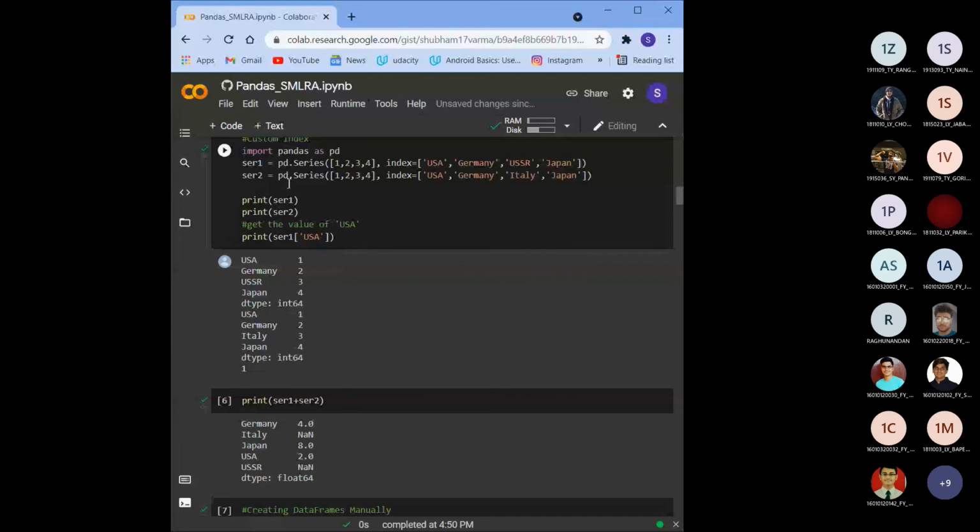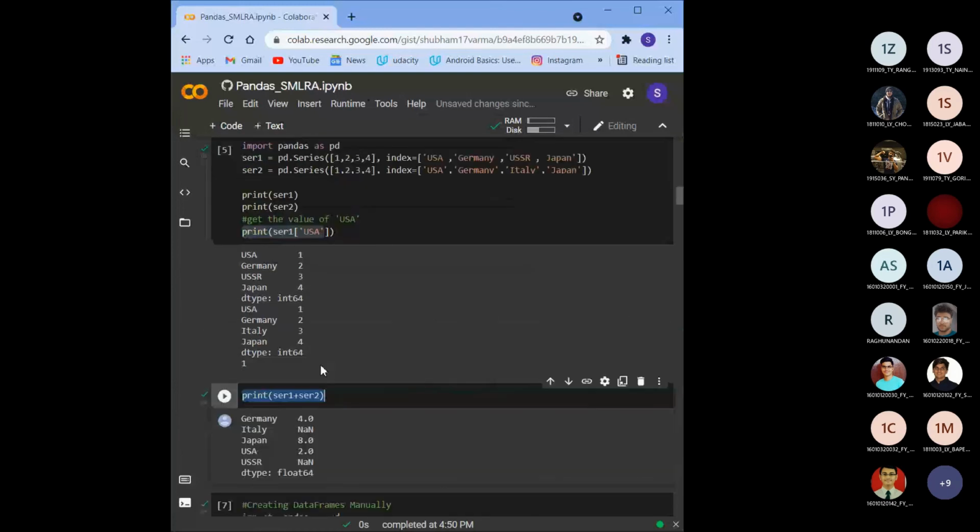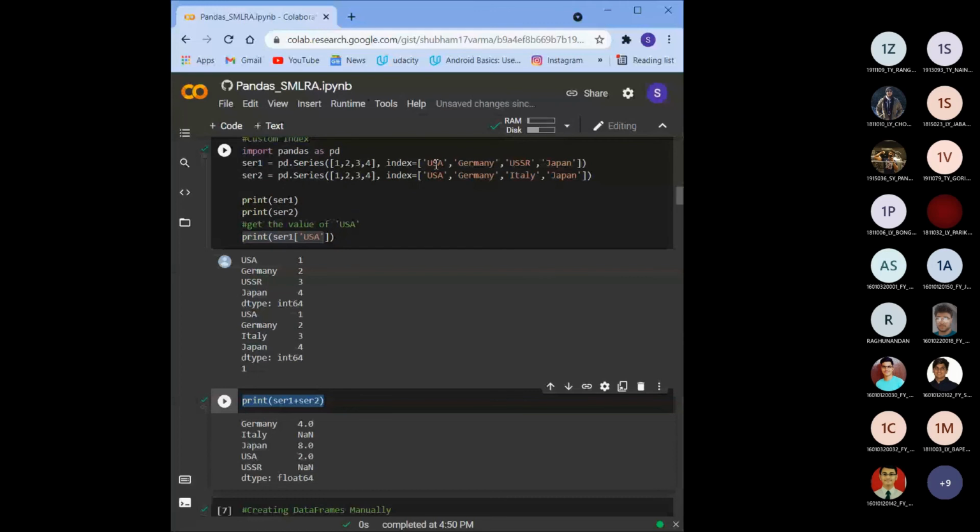The next thing we did is print series 1 and series 2. You can notice on the index that for the US it was index 1, for Germany index 2, for the USSR 3, and for Japan 4. But here we changed USSR to Italy in the 3rd position. So when we add these two, Italy and USSR, which are not present in both, will not be added, and a NaN value will be printed. This means there is nothing to be added, and the other things that were present are added.